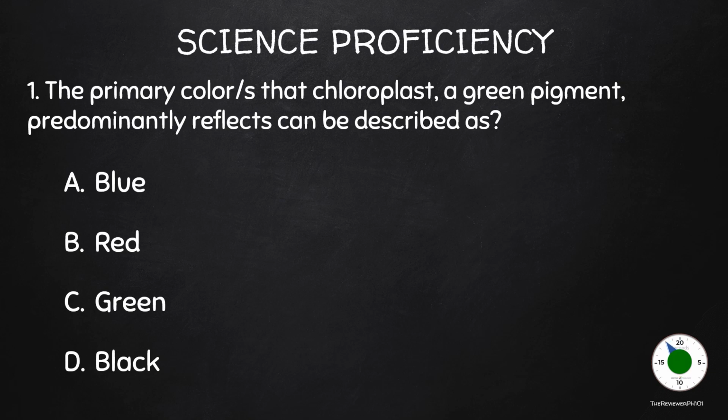1. The primary colors that chloroplast, a green pigment, predominantly reflects can be described as A. Blue, B. Red, C. Green, D. Black.